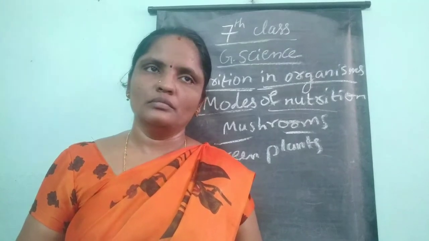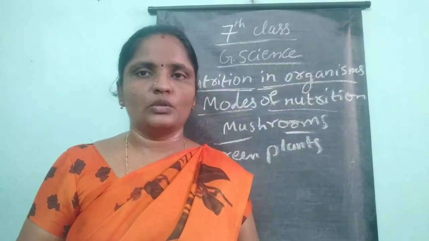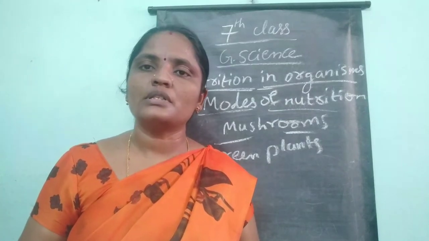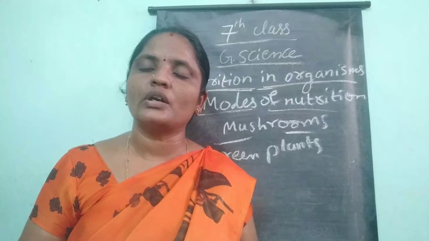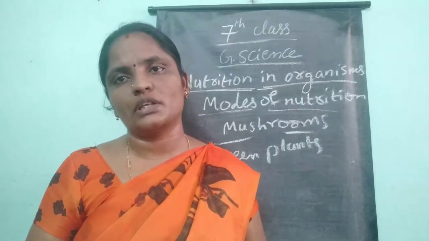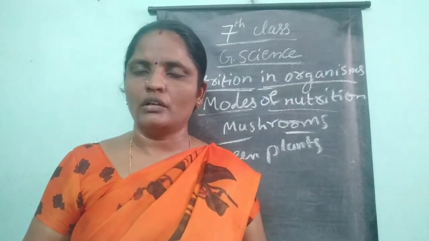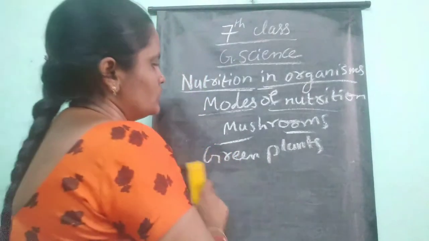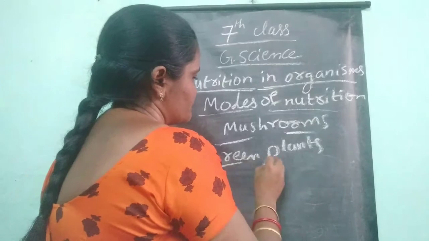Through a process, they prepare it. Animals or human beings directly or indirectly depend on plants for their food, so they are called heterotrophs. Next, how do the green plants prepare their food?